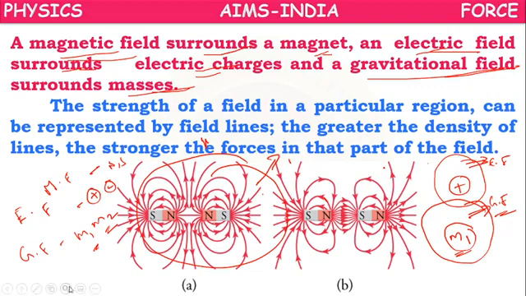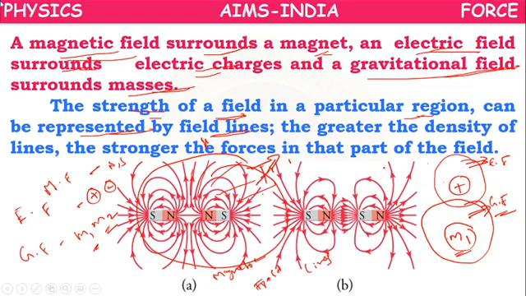The strength of a field in a particular region can be represented by field lines. Like this, lines will be there. These lines are called field lines. Suppose these belong to a magnet, so they are called magnetic field lines. In the same way, we will have electric field lines and gravitational field lines.